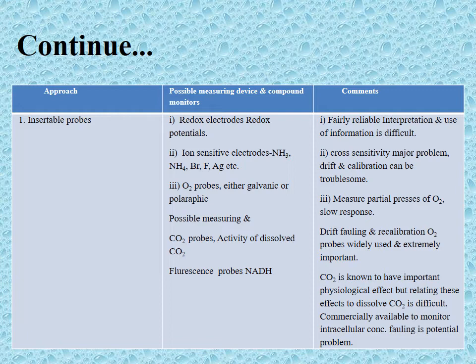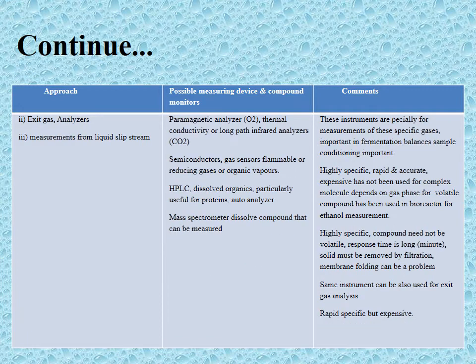Oxygen is known to have an important physiological effect. Another is the exit gas analyzer; a paramagnetic analyzer is a possible measuring device. These instruments are used especially for measurement of specific gases, and measurement from the liquid stream, such as CO2, and are highly specific, rapid and accurate. Highly specific compounds need not be volatile. Rapid, specific but expensive. So these are all our approaches and possible measuring devices. Okay, thank you for listening.